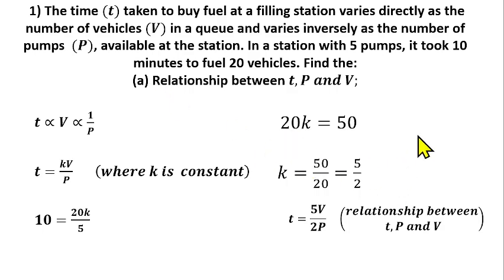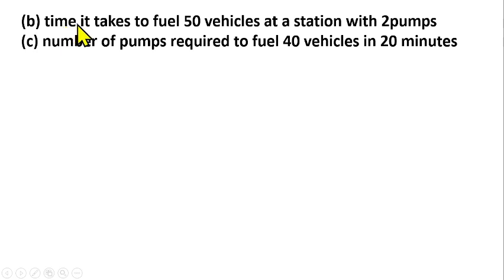So the question continues that we have to find the time it takes to fuel 50 vehicles at a station with 2 pumps. What you need to do is to remember the relationship, or the formula, you have gotten, which is t equals 5v over 2p.